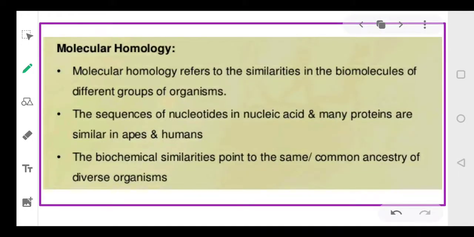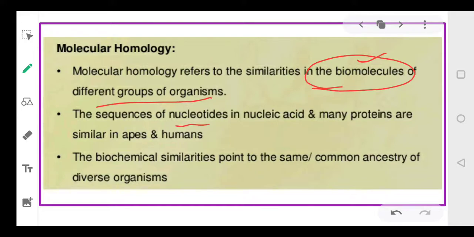Then we come to molecular homology, based on the similarity in the biomolecules of different organisms. So molecular homology is the study that deals with biomolecules, and we observe that there is a large amount of similarity in the biomolecules present in different groups of organisms.